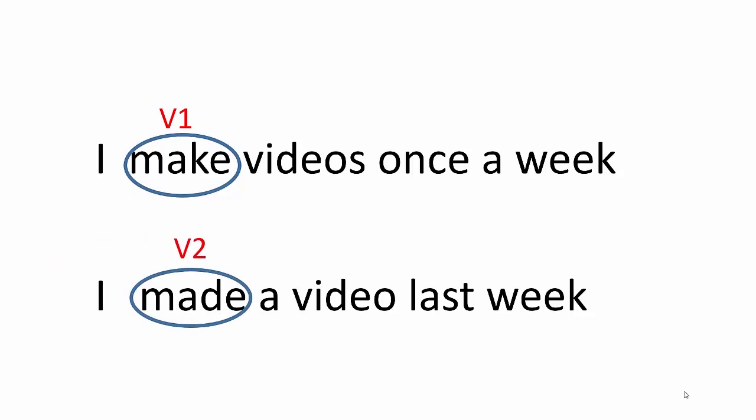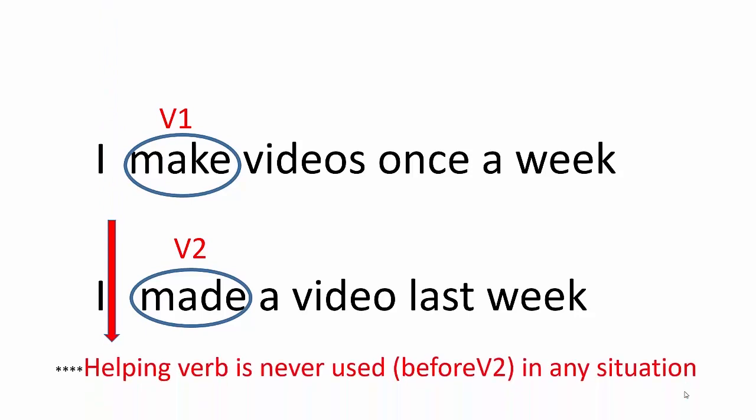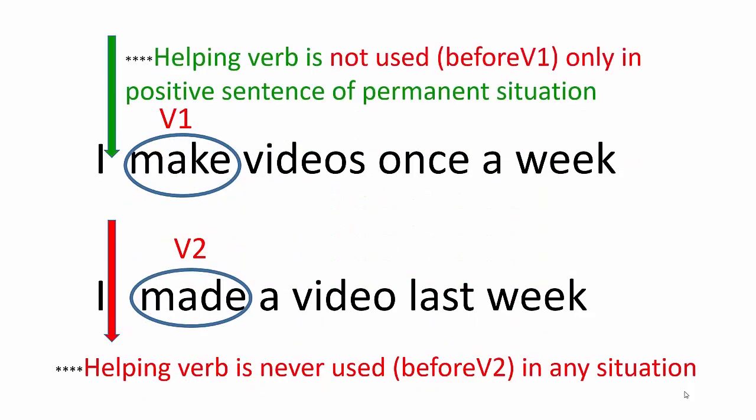See here, if you observe, there is no helping verb in both the sentences. In fact, when there is verb 2 in a sentence, we should not use a helping verb. So a helping verb is never used before verb 2 in any situation. Before verb 1 it is used, but in this situation, the helping verb is not used before verb 1 only in the positive sentence of a permanent situation. In other situations, of course, the tenses and the situations we are going to understand in the further videos. But as of now, just understand the placing of the helping verb.